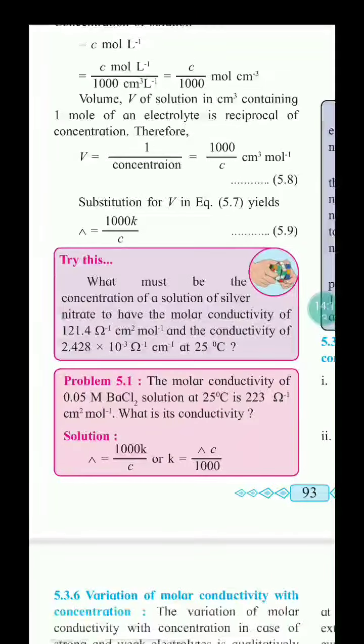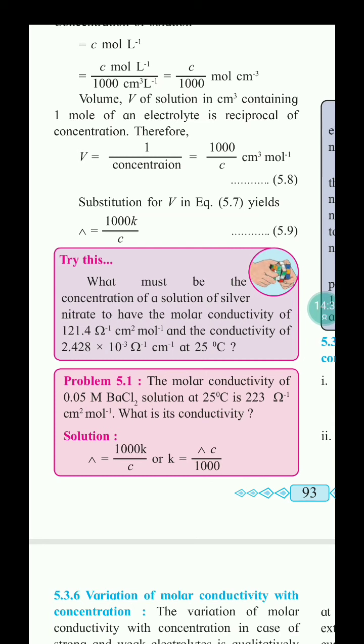Now we solve some problems. The given problem: the molar conductivity of 0.05 molar BaCl2 solution at 25 degrees Celsius is 223 ohm inverse centimeter square mole inverse. What is the conductivity of the solution?